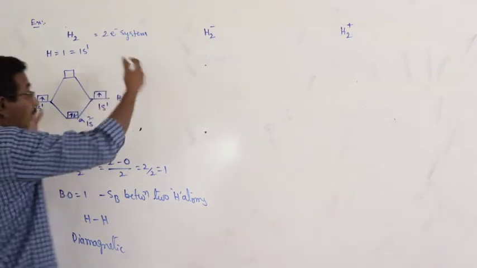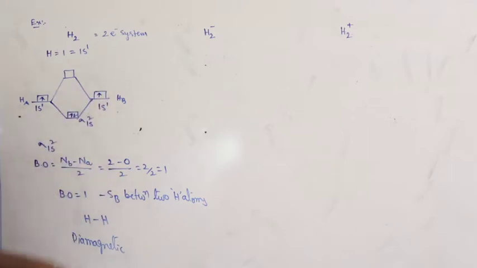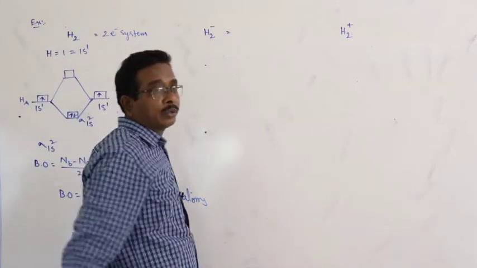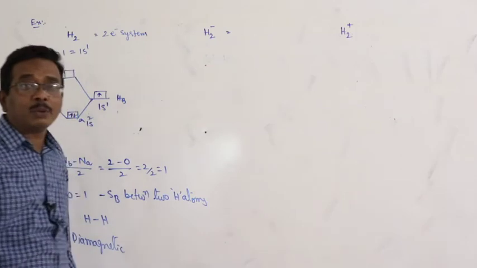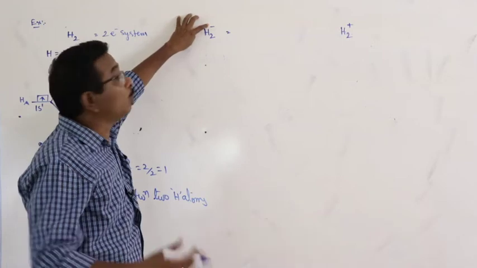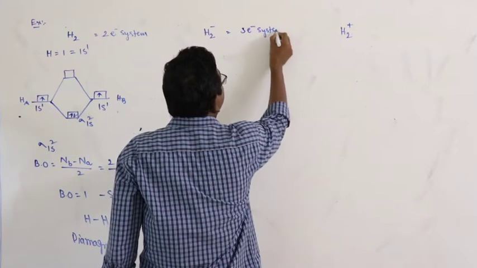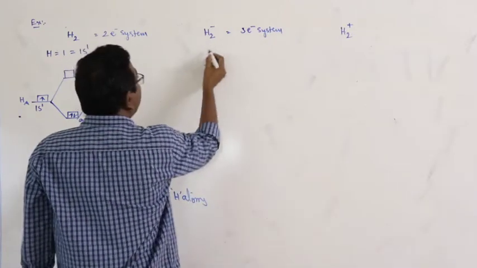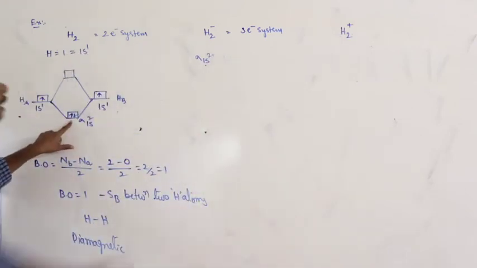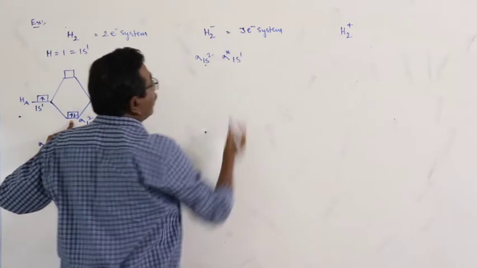But for the second one you have to write the total information in a brief manner. Look here. Two hydrogen atoms, each hydrogen atom contains one electron. Therefore, two hydrogen atoms contain two electrons, and one extra electron is there. 2 plus 1, 3. So this is an example of a 3 electron system. Now the molecular orbital configuration is sigma 1s2, and still there is another electron, so sigma star 1s1.